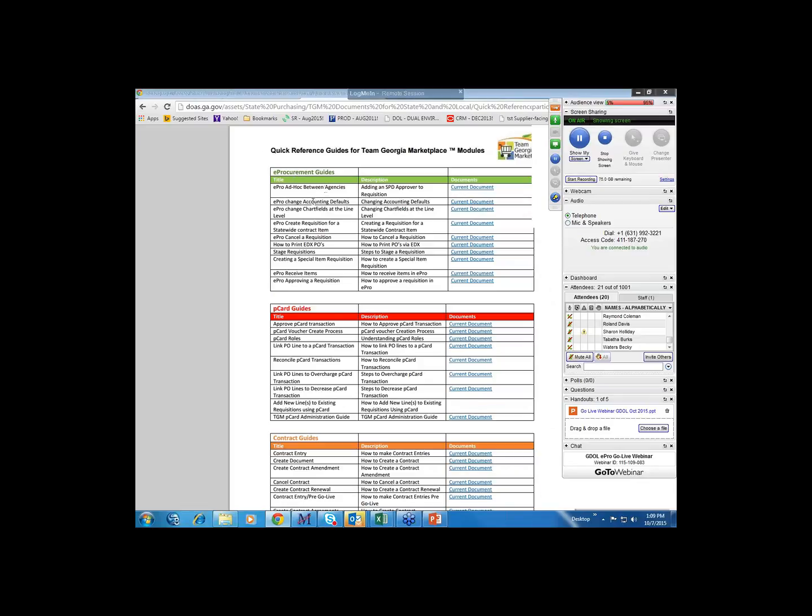So in the e-procurement guides, this is how you go in. For example, we're going to go through this one, to create a requisition for a statewide contracted item. We're going to go out to a Staples website and pull in some items for that. And then we're going to go through creating a special item requisition, which are things that are not on statewide contract. And then we're also going to go through how to approve a requisition. So those are the main processes that we're going to go through today, and then these are the quick reference guides. If you want, you just click on the link and they'll launch and you'll have a copy. It's really just step-by-step of how to go in and enter a requisition.